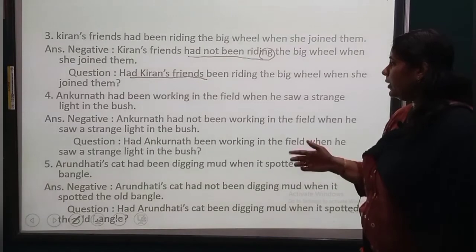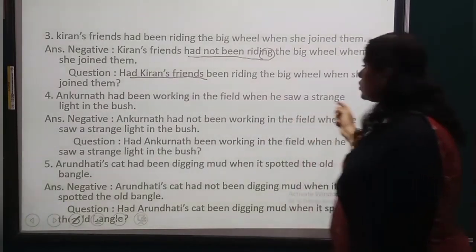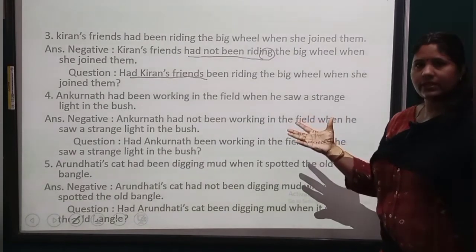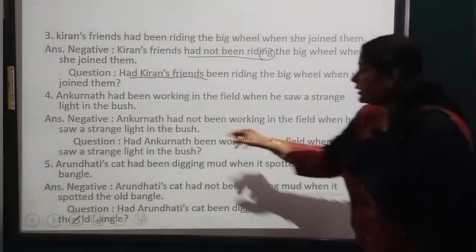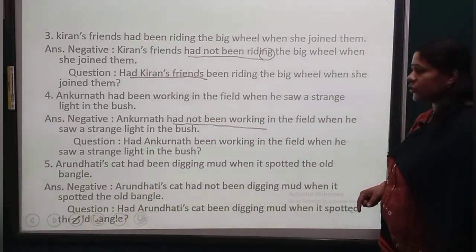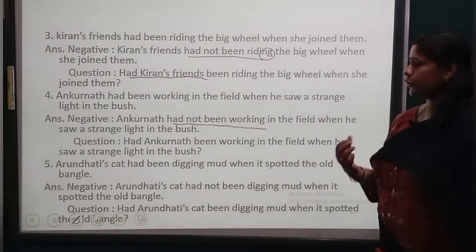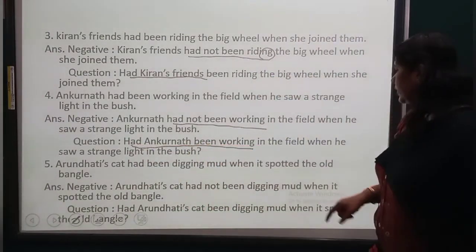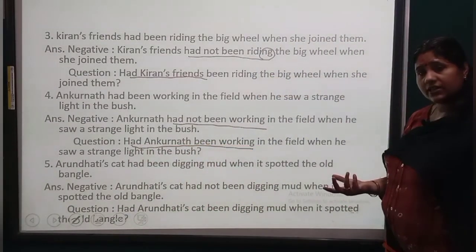Ankurnath had been working in the field when he saw a strange light in the bush. Now this is positive, isn't it? So negative. Ankurnath had not been working in the field when he saw a strange light in the bush. Question. Had Ankurnath been working in the field when he saw a strange light in the bush?